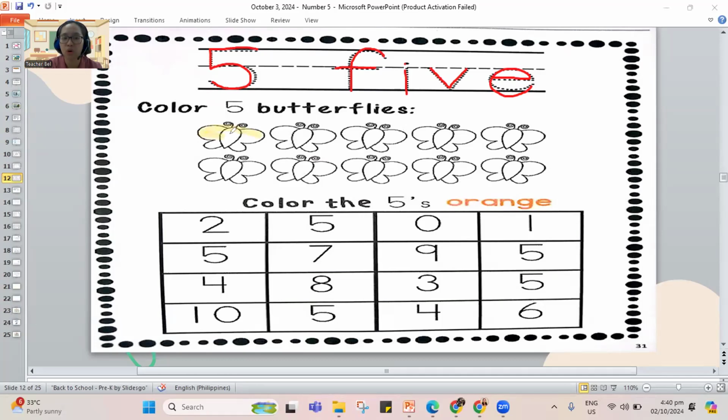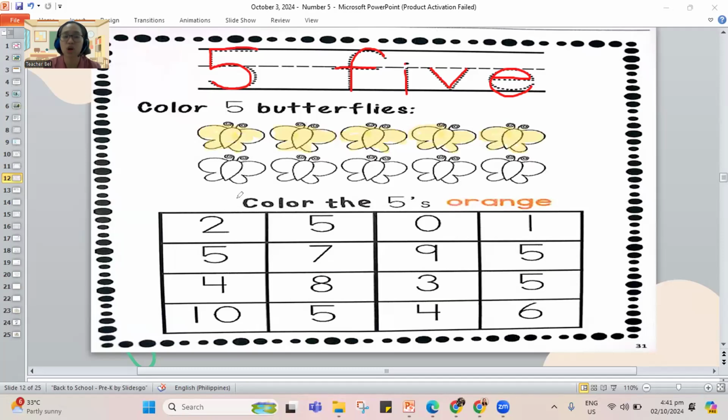So we have 1, next one, 2, 3, 4, and 5. So we have our 5 butterflies. 1, 2, 3, 4, and 5. Now, let's jump to coloring our 5s.